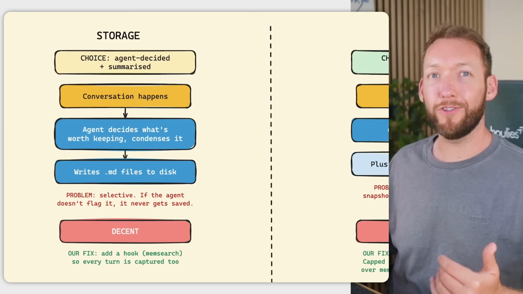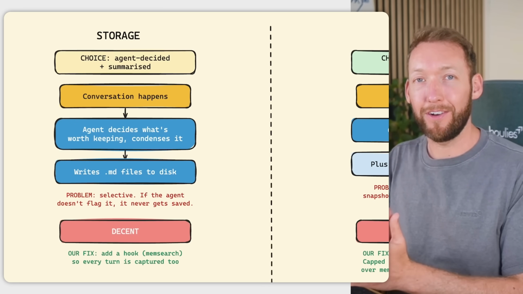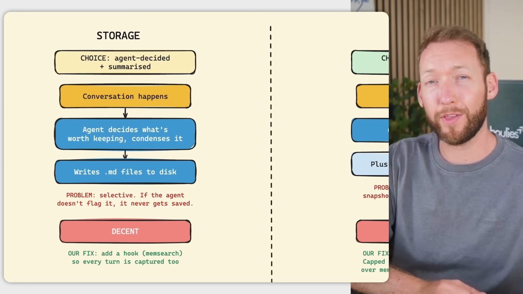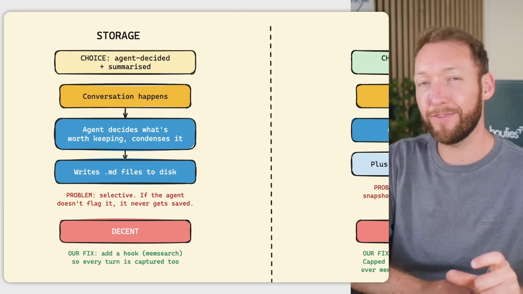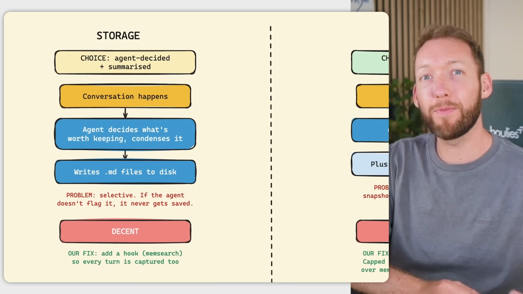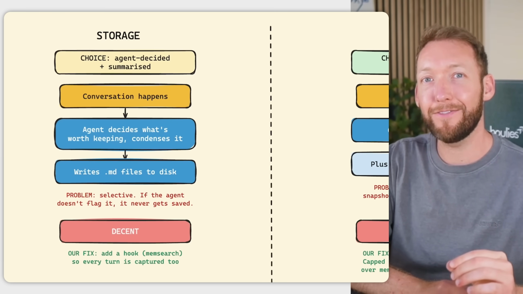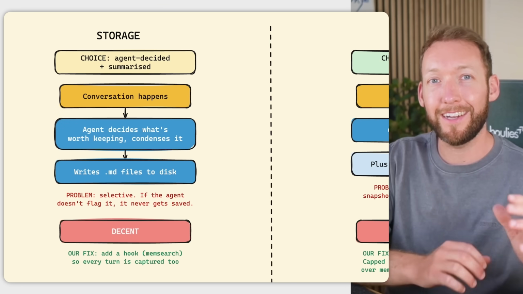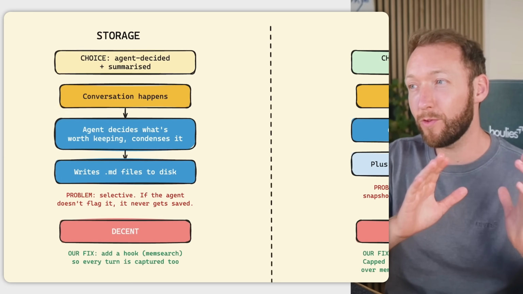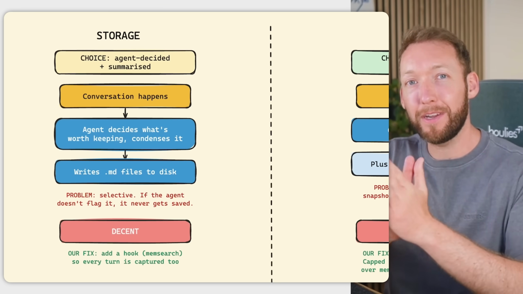So for storage, it's agent decided and summarized. So the agent quietly noticed things worth keeping and writes a condensed version to the disk. And the problem with that is it's super selective. If the agent doesn't flag something, then it never gets saved at all. So the storage is okay for this, but it is a bit leaky.